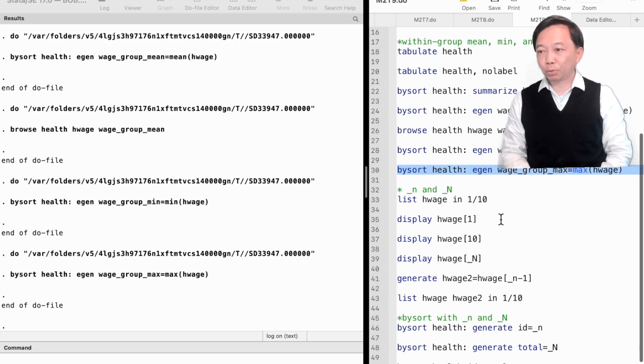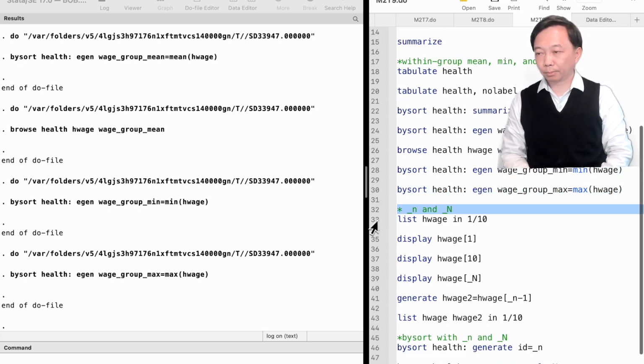Next, let's jump to underscore variables. We have met an underscore variable, the underscore merge, on the topic of how to merge datasets. Today, I will introduce the underscore small n and the underscore capital N. Underscore small n returns the number of the current observation. Underscore capital N returns the number of total observations.